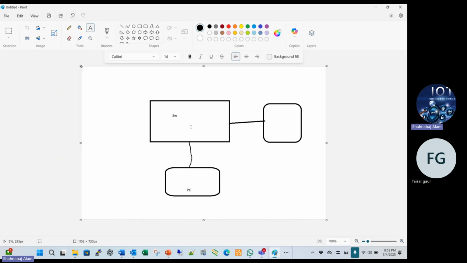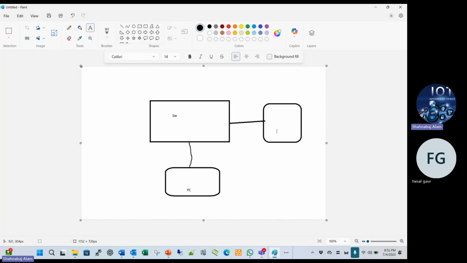There are a lot of ports. Suppose this PC sends the data from there.